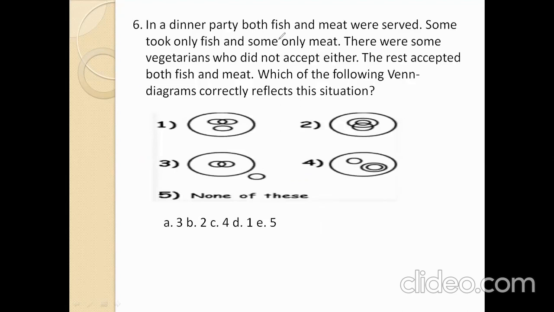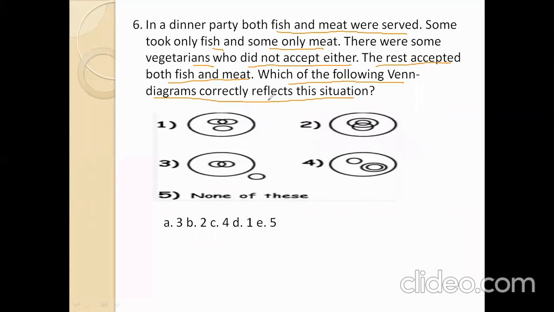In a dinner party, both fish and meat were served. Some took only fish, some only meat. There were some vegetarians who did not accept either. The rest accepted both fish and meat. Which of the following Venn diagrams correctly reflects this situation?